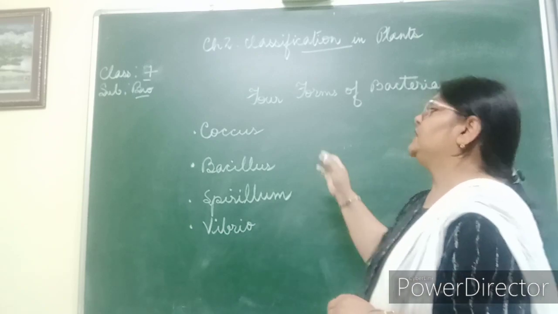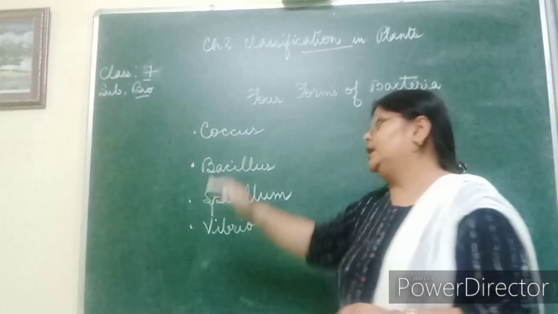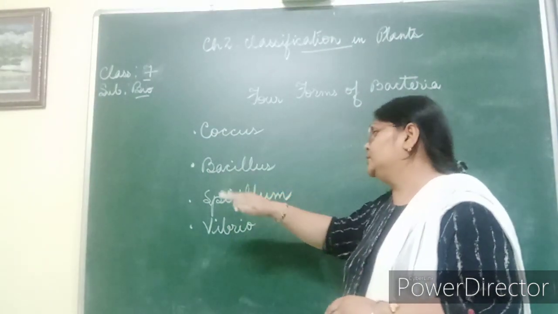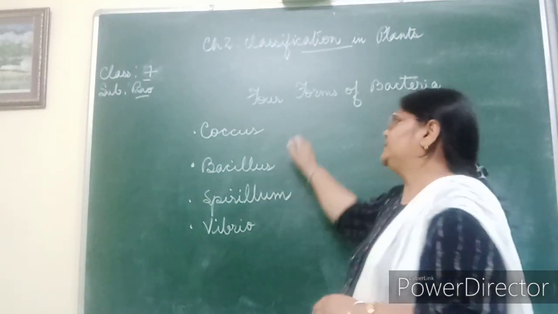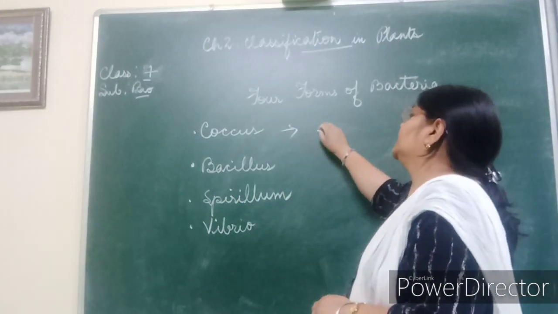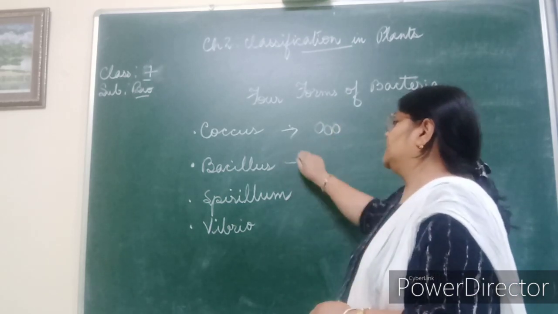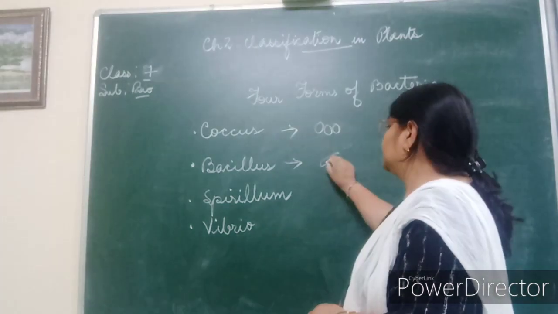So based on the shapes of bacteria, there can be four forms of bacteria. Let's name it first: coccus, Bacillus, Spirillum, and Vibrio. The coccus bacteria is normally rounded, spherical in shape. Okay? Bacillus bacteria are rod shaped.